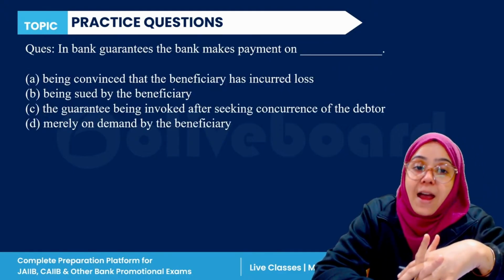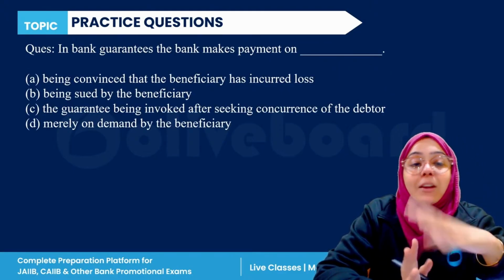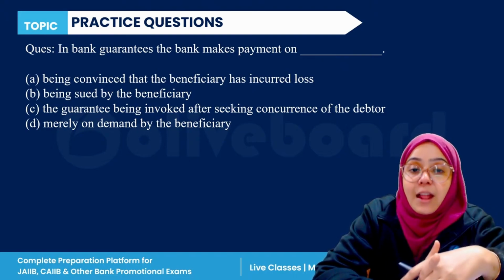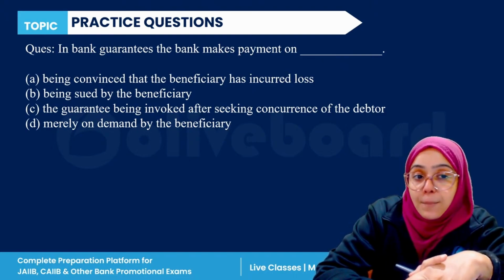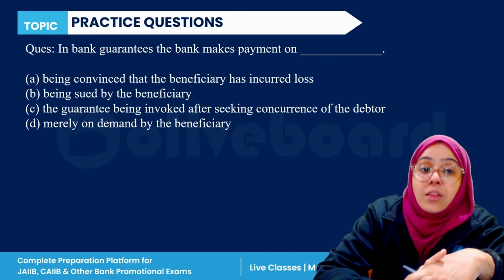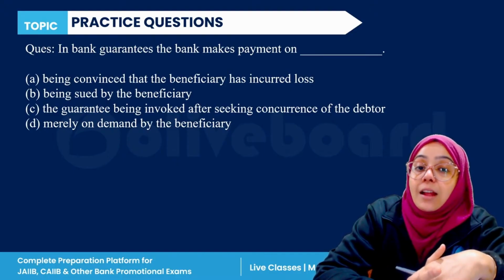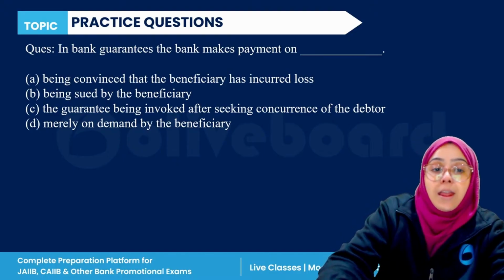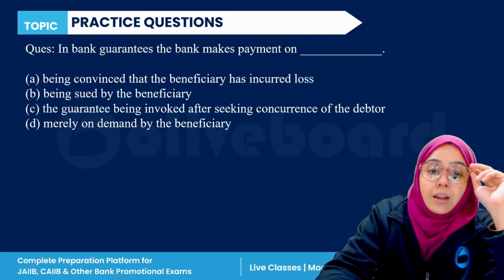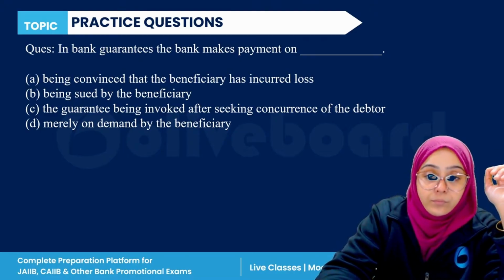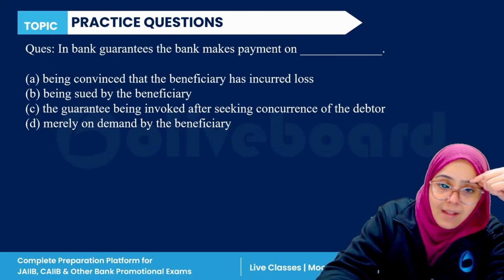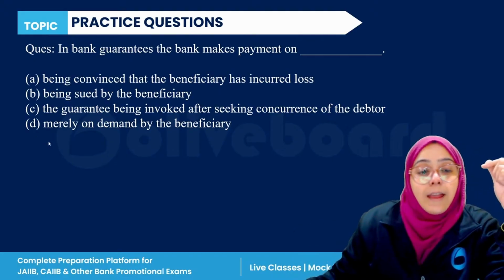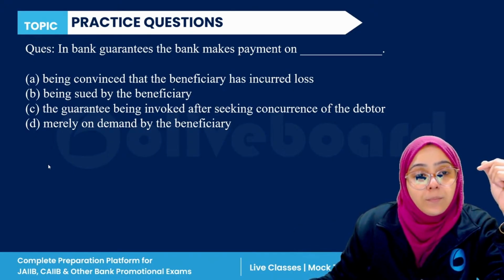Next question. In a bank guarantee, the bank makes payments on being convinced that the beneficiary has incurred loss, on the beneficiary having sued, on the guarantee being invoked after seeking concurrence of the debtor, or merely on the demand of the beneficiary. In a bank guarantee, which of the following is the correct statement? Everyone, please answer this question.